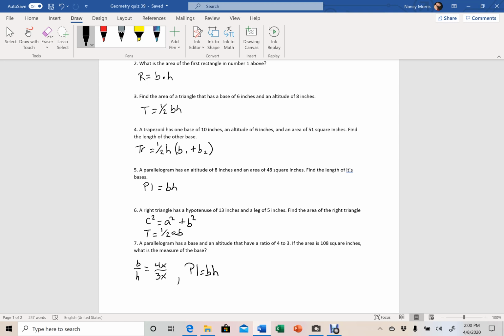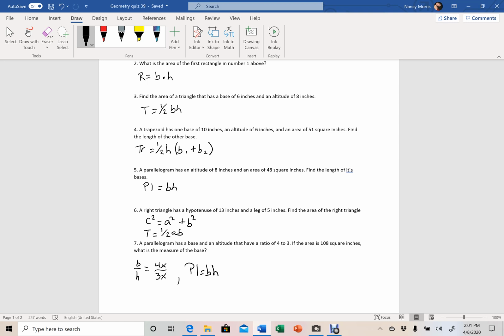Number 7, a parallelogram has a base and an altitude that have a ratio of 4 to 3. If the area is 108 square inches, what is the measure of the base? I put those measurements there, 4x and 3x. That's what you're going to be plugging in for your B and your H.